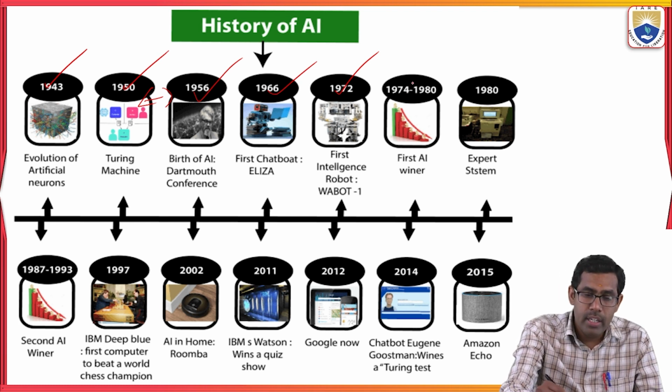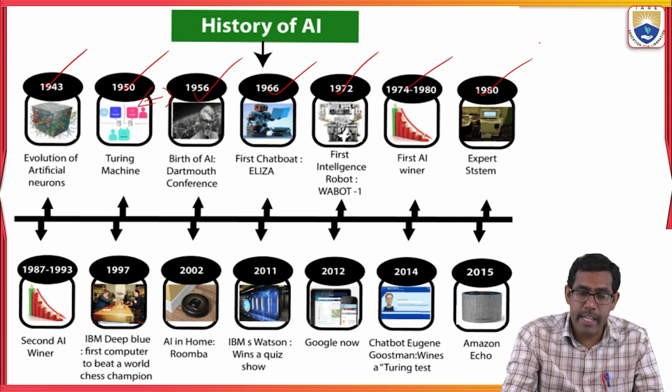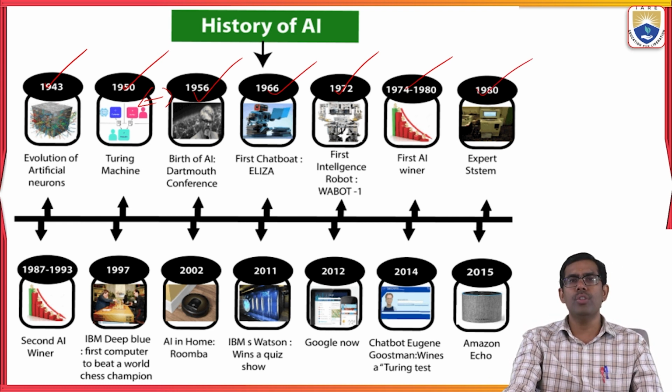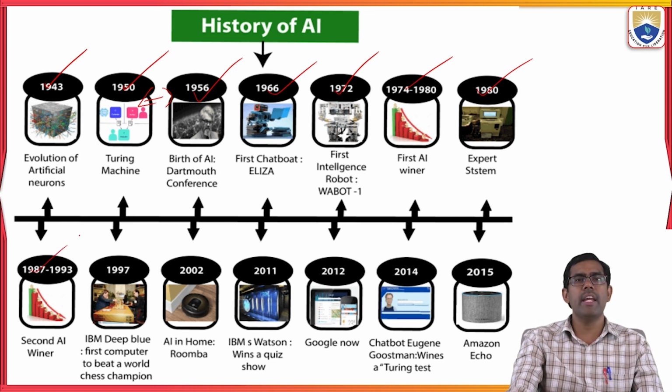Okay, the next one is between 1974 and 1980, the first AI winter. Okay, the first AI winter was a period of setbacks in the years 1974 to 80. Then in 1980, some expert systems were introduced to develop proper AI based systems, using the expert system in the year 1980. Then again, between 1987 and 93, the second AI winter.